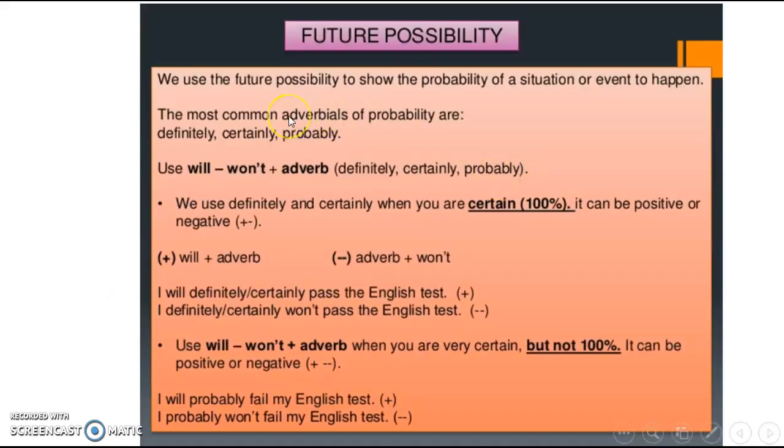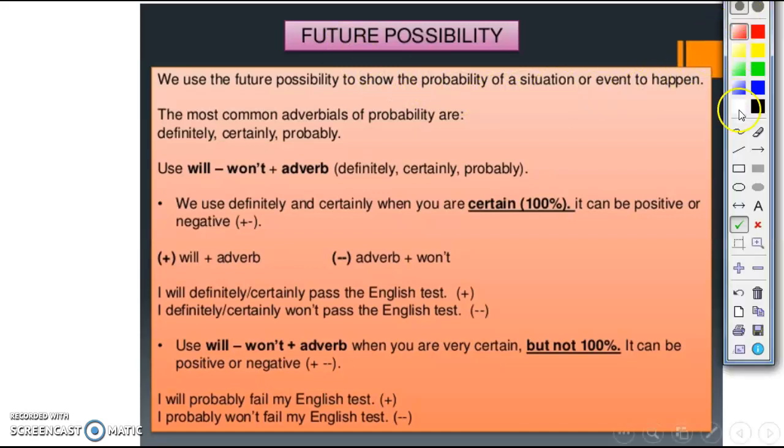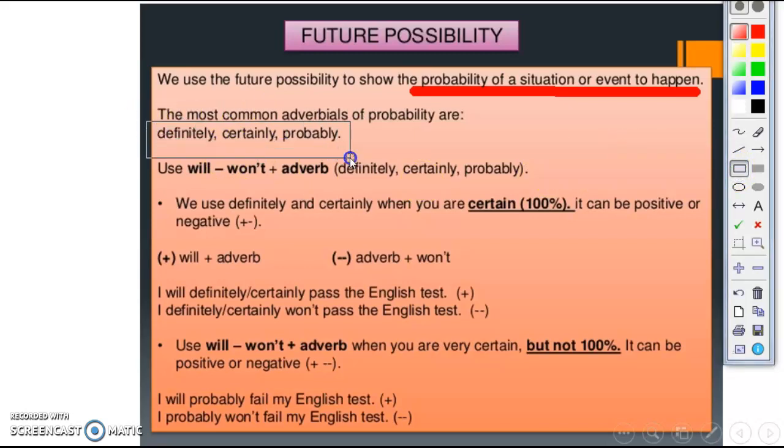Let's start with will. We use will to show the future possibility, the probability of a situation or event to happen. The most common adverbials of probability are definitely, certainly, and probably.